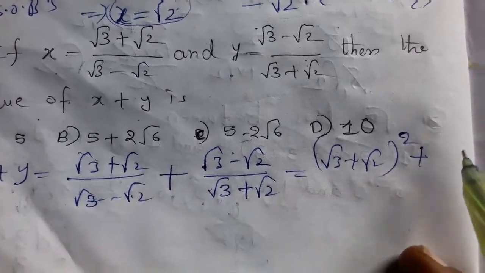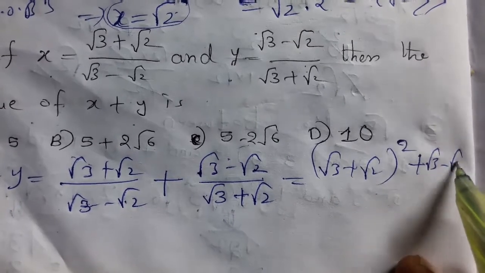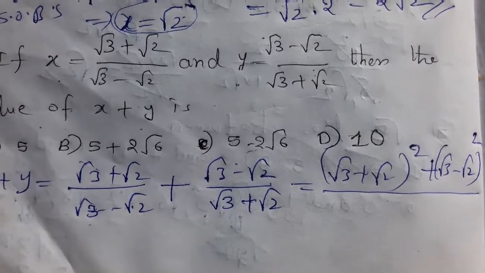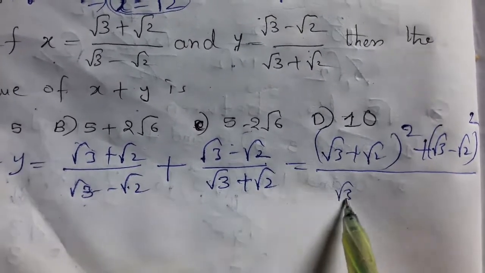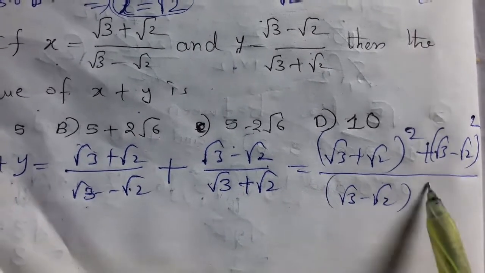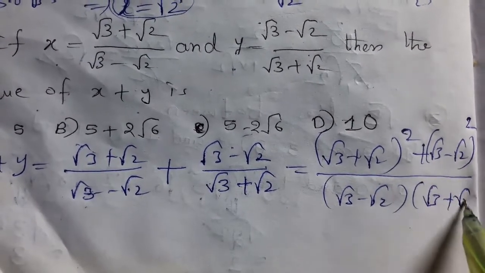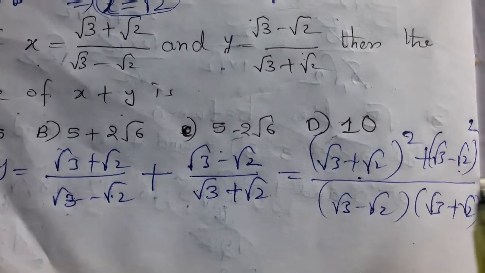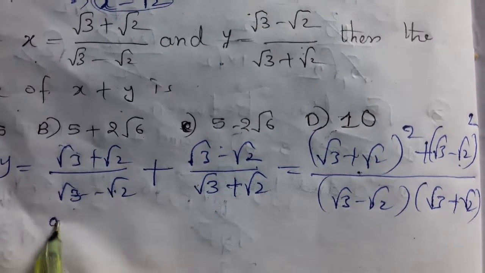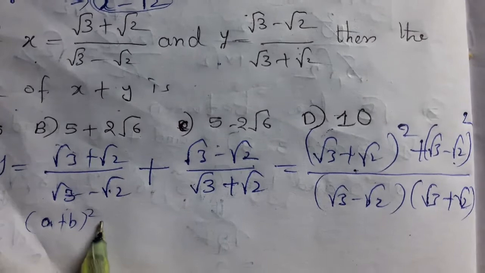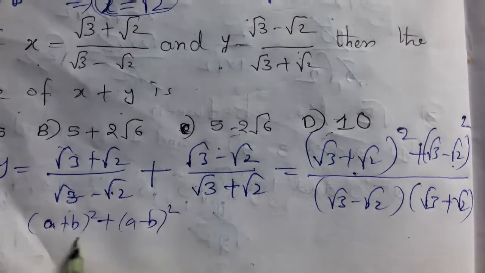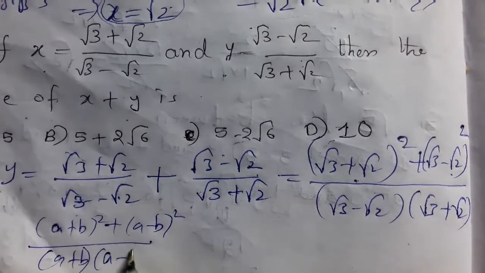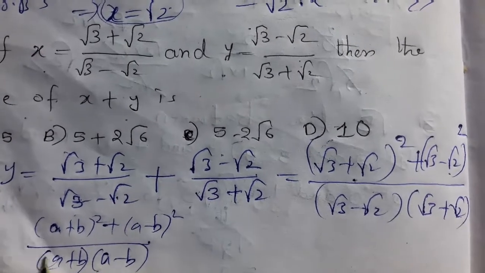Next, root 3 minus root 2 whole square by a plus b into a minus b form, root 3 minus root 2 into root 3 plus root 2. See here, a plus b whole square plus a minus b whole square in the numerator, and here a plus b into a minus b.